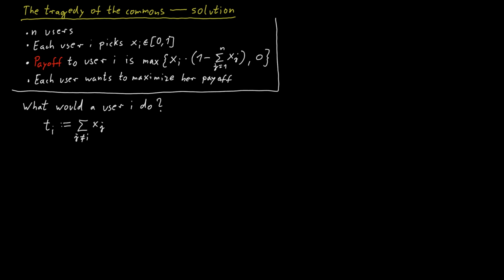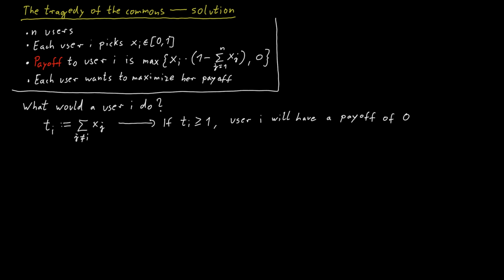If this value ti is at least 1, then the other users in the game already overload the communication channel, and so the payoff to user i, the payoff to us, is always 0, no matter what we do. So no matter what xi value we choose, we never get anything.